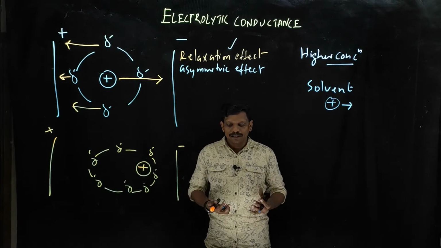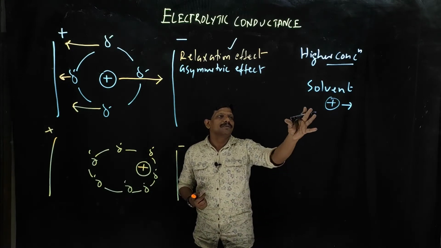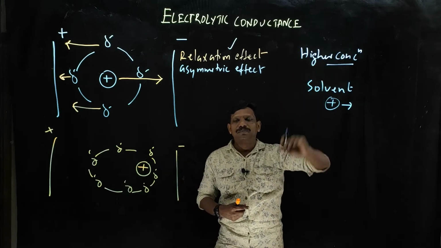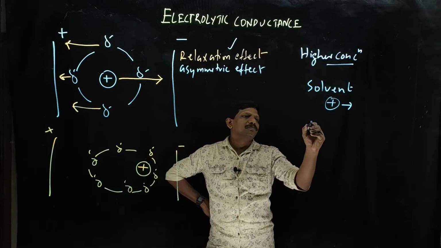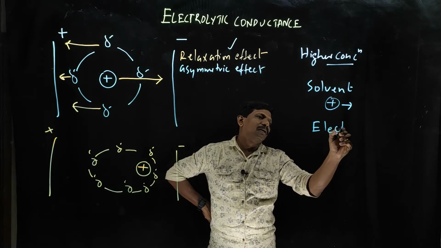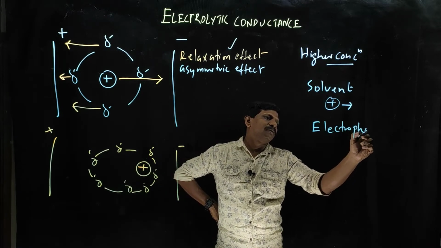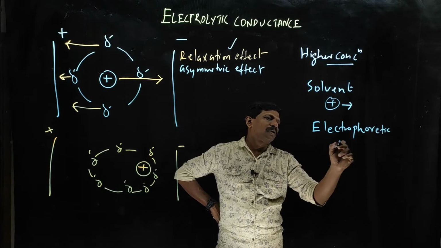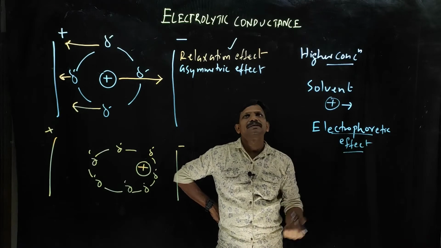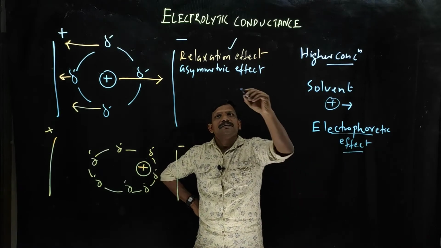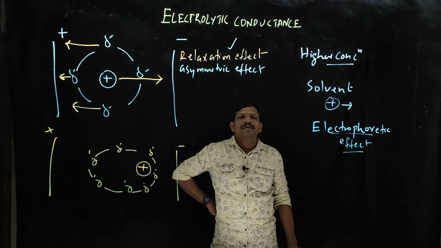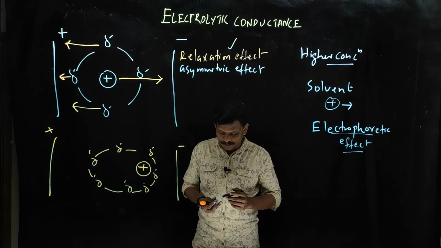The speed of migration will be very slow in the case of higher concentration. This particular effect is known as the electrophoretic effect. These are some factors affecting the electrolytic conductance. One is the relaxation effect or asymmetric effect, and the other is the electrophoretic effect.